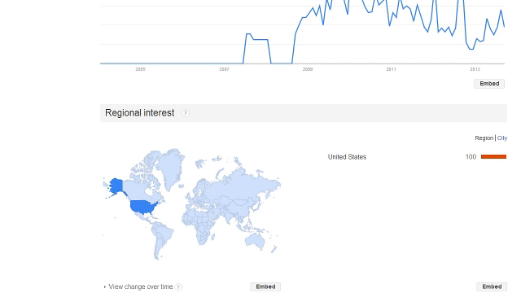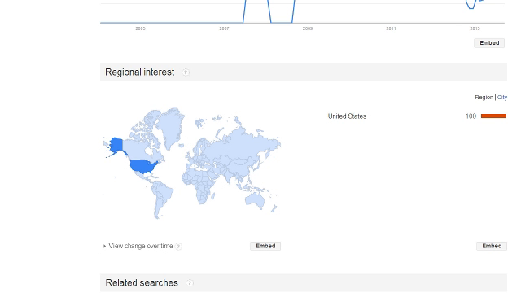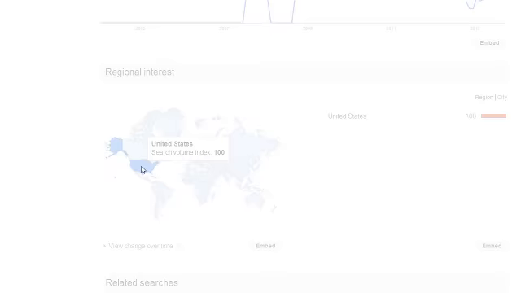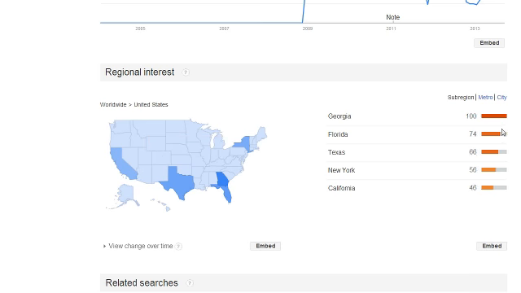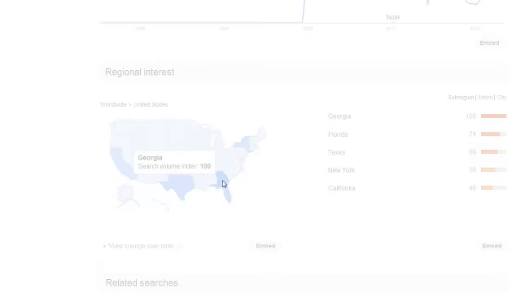Now, one thing I like about Google Trends is that if you really want to dig deeper into a specific city that might be searching for the specific keyword, it gives you a better idea of who and when you can market to, and who to target basically. If you go under regional interest, as you can see here, and I click specifically United States, you can see that the search volume seems to be really high in Georgia, and then Florida, Texas, New York, and California. So maybe I want to dig deeper and click on Georgia.